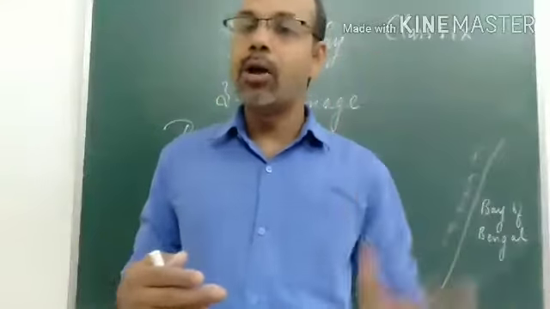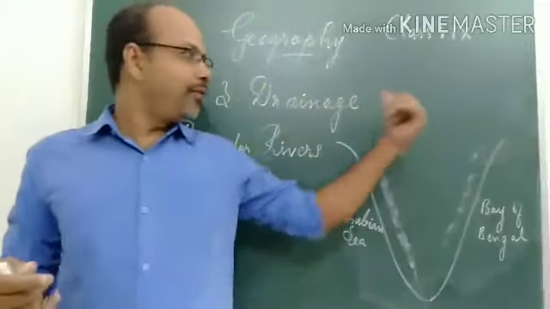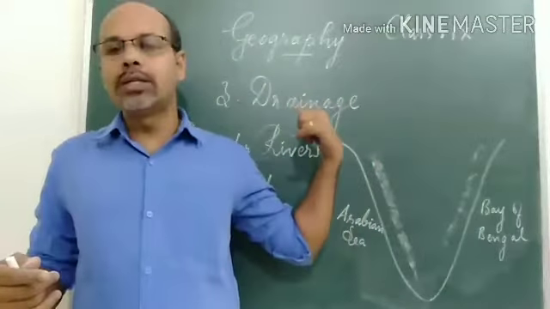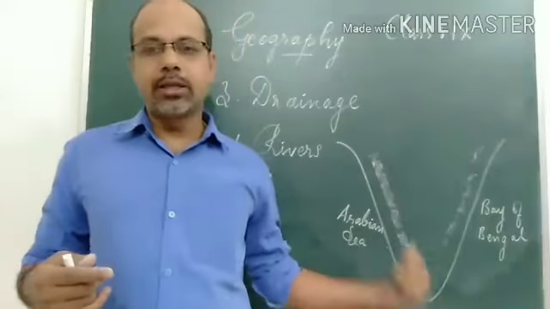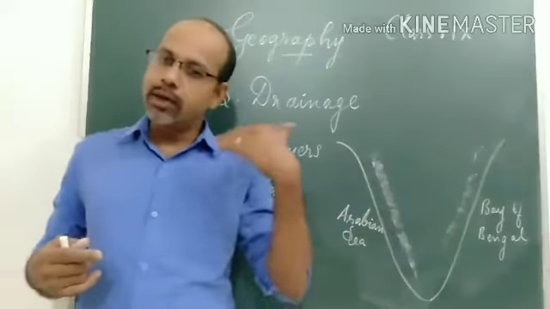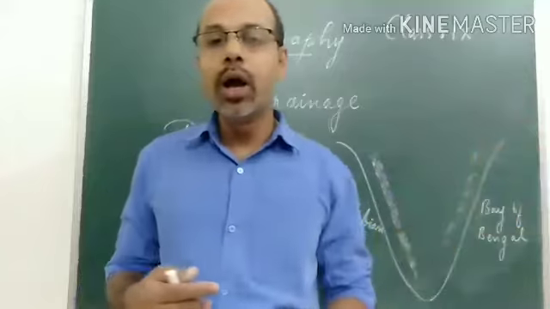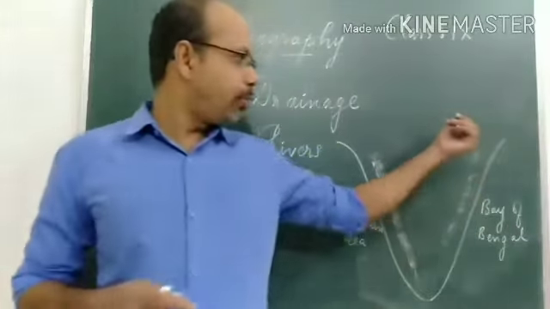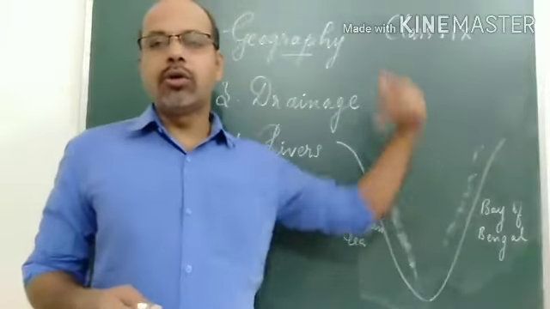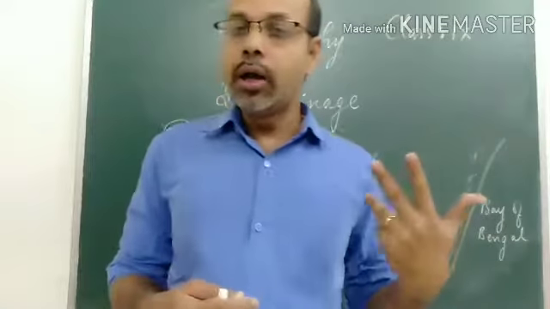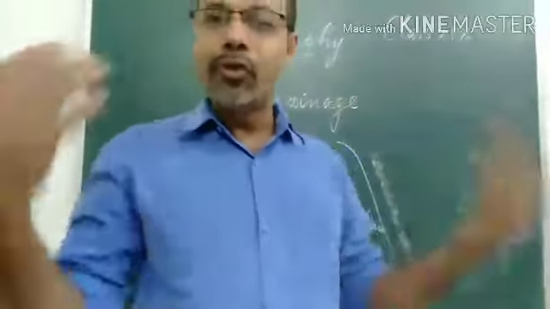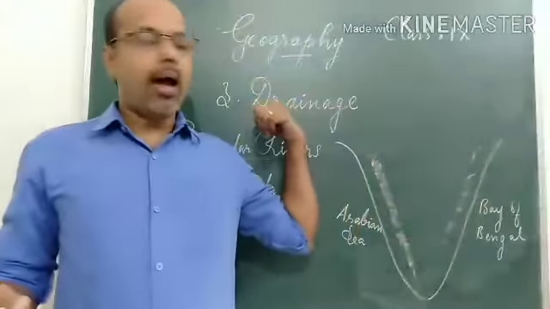Narmada and Tapi flow into the Arabian Sea, which means they flow towards the west, and they do not originate from the Western Ghats. The rivers originating in the Western Ghats flow into the Bay of Bengal, but the two major rivers in the north of the Western Ghats or Deccan Plateau, Narmada and Tapi, flow into the Arabian Sea.